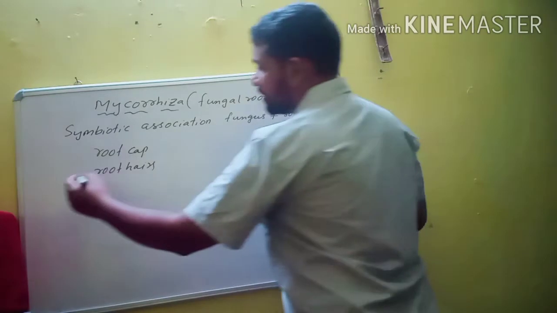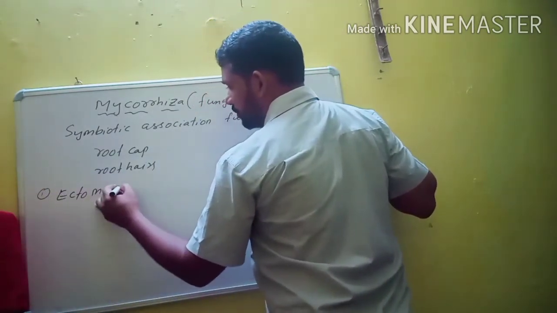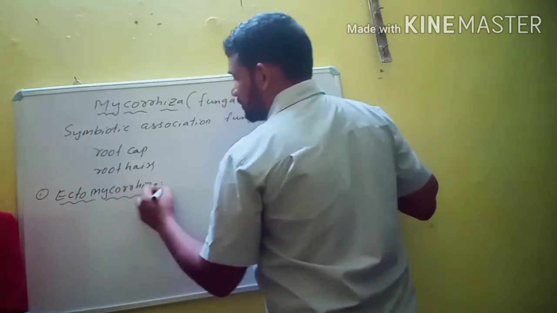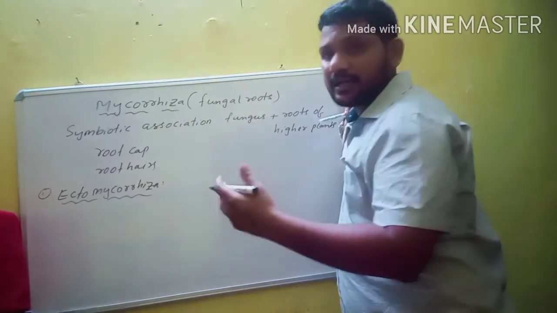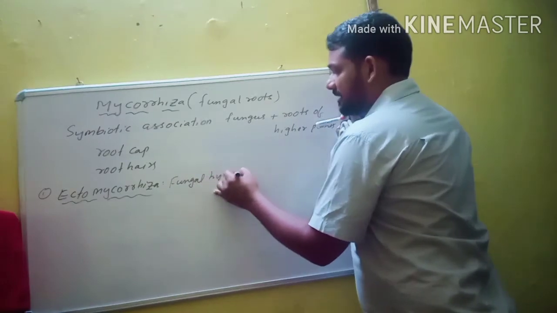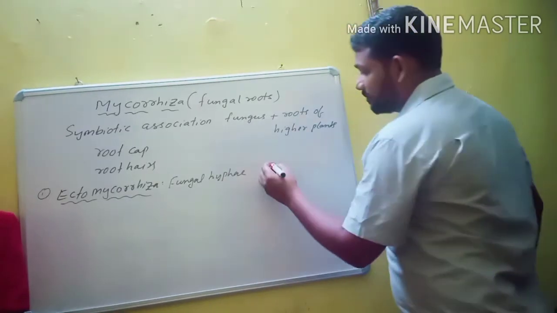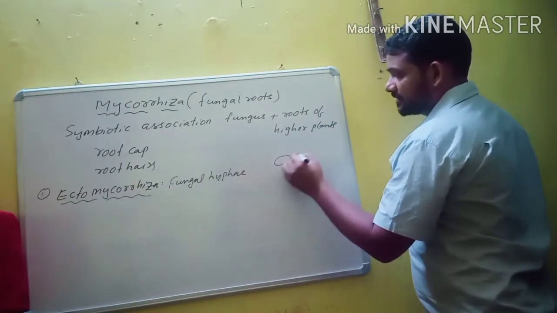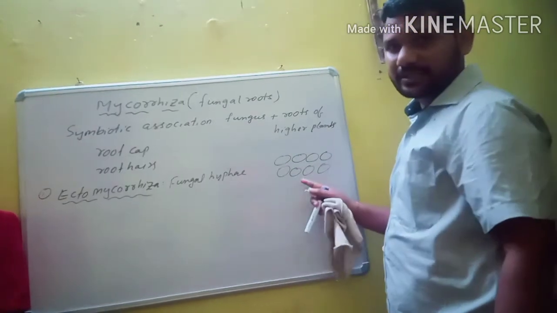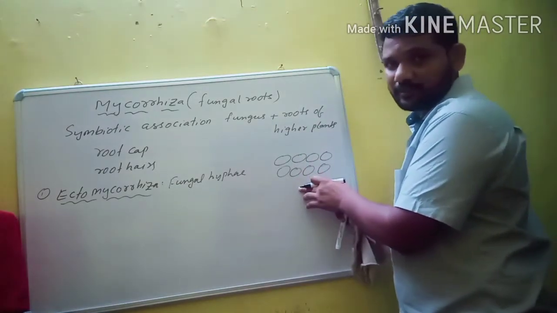Mycorrhiza is of two types, ectomycorrhiza and endomycorrhiza. First is ectomycorrhiza, in which the spreading of fungal hyphae is mainly external. For example, this is the transverse section of a root, and these are the cortical cells. Already you know about the cortex: epidermis, hypodermis, then the cortex, which is made up of parenchyma tissue.